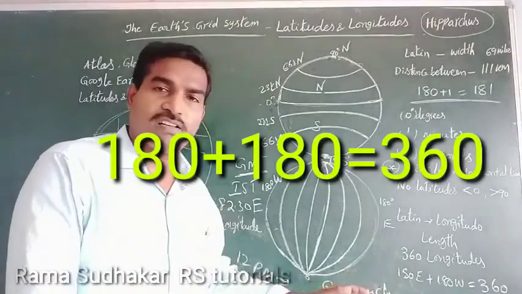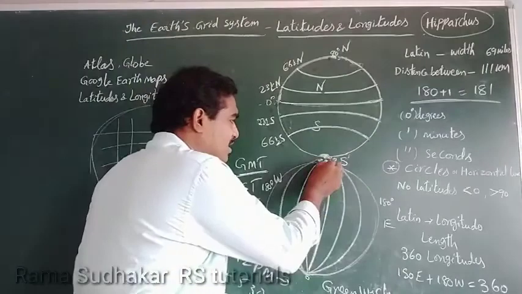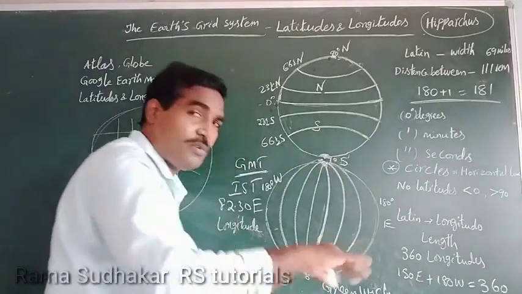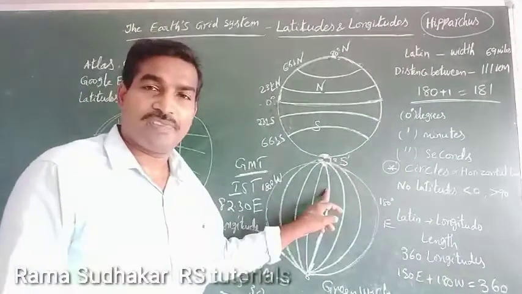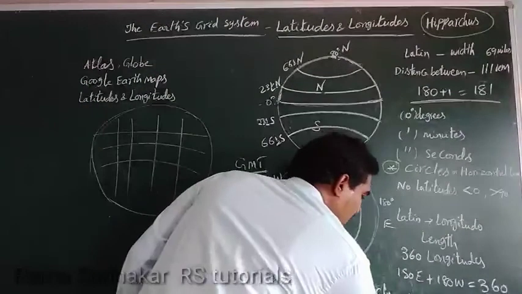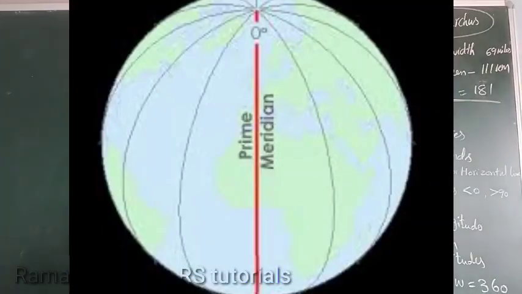Next important one. See, exactly the 0 degree Greenwich line. Opposite of this line is known as the anti-meridian. It's known as 180 degrees east-west longitude.